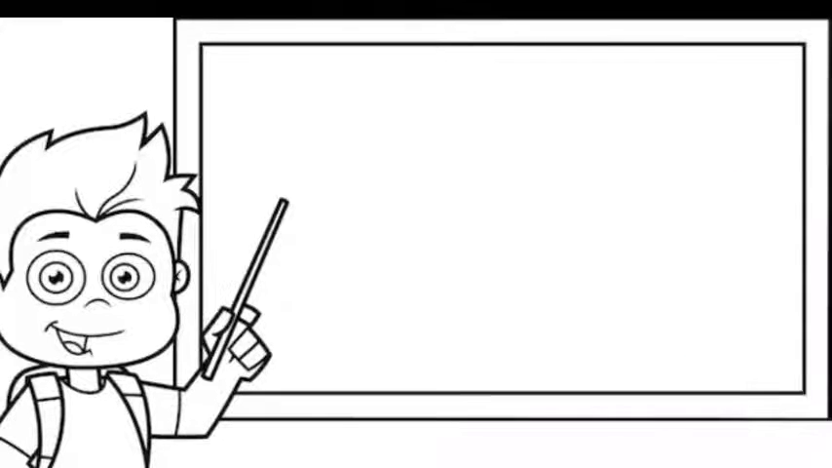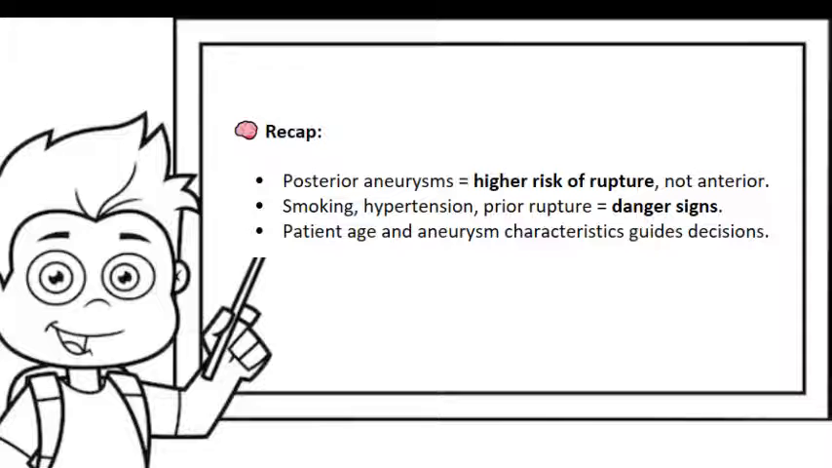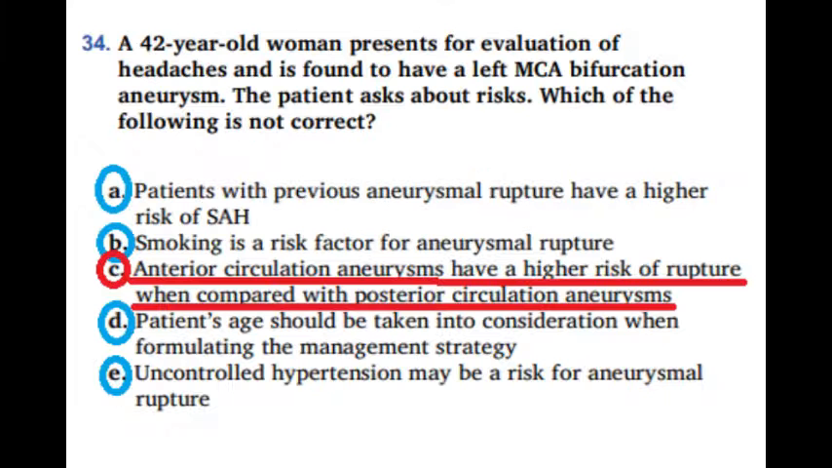To recap, posterior aneurysms have a higher risk of rupture, not anterior aneurysms. Smoking, hypertension, and a previous rupture point towards red danger signs. Patient's age and aneurysm characteristics should always guide your decision. So, option C is our answer.